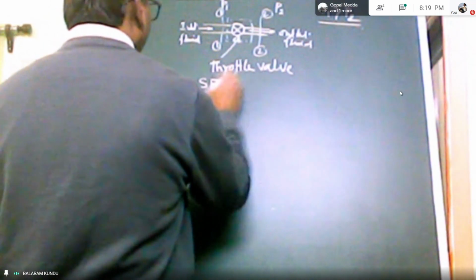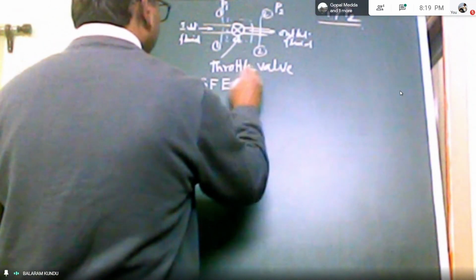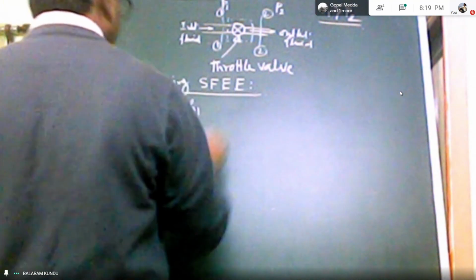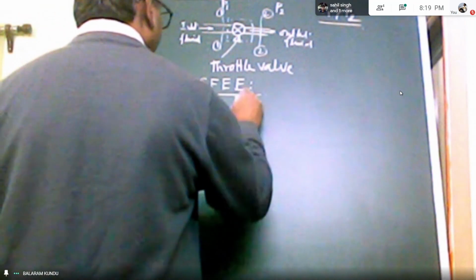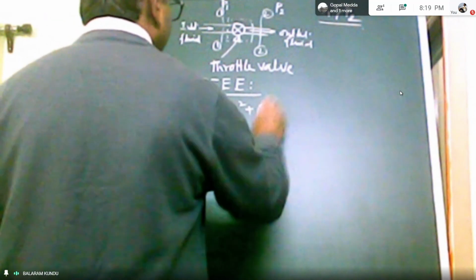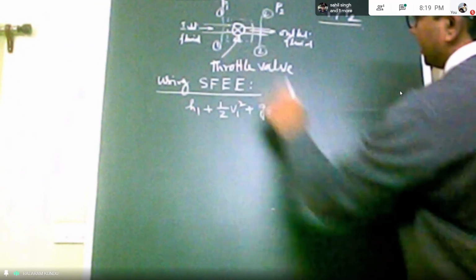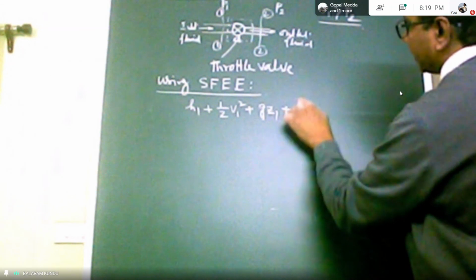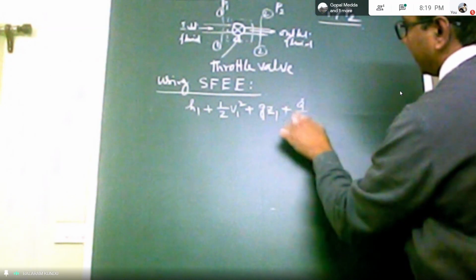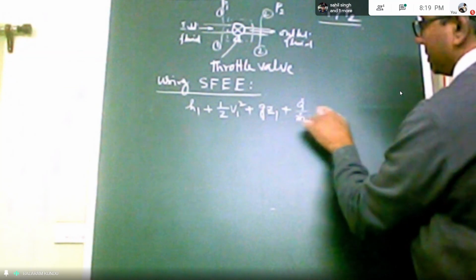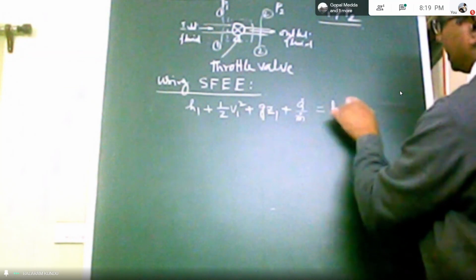At the inlet, your enthalpy is H1, plus kinetic energy half of V1 square, plus potential energy g Z1, plus heat transfer per unit mass if heat exchange takes place, Q dot divided by M dot. That should be equal to H2 at the exit, kinetic energy